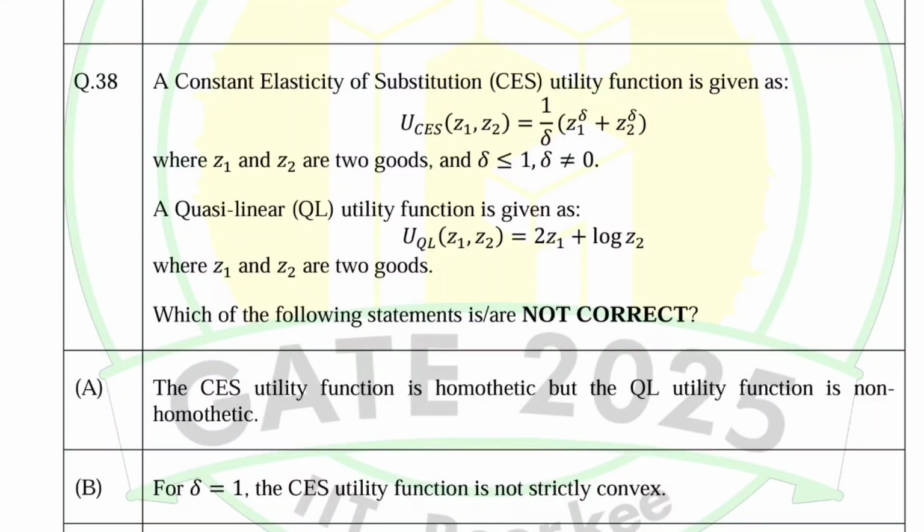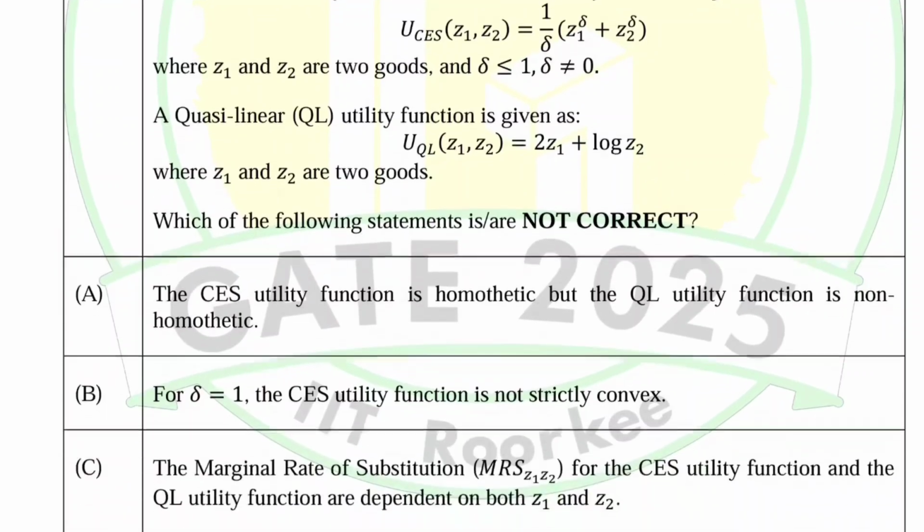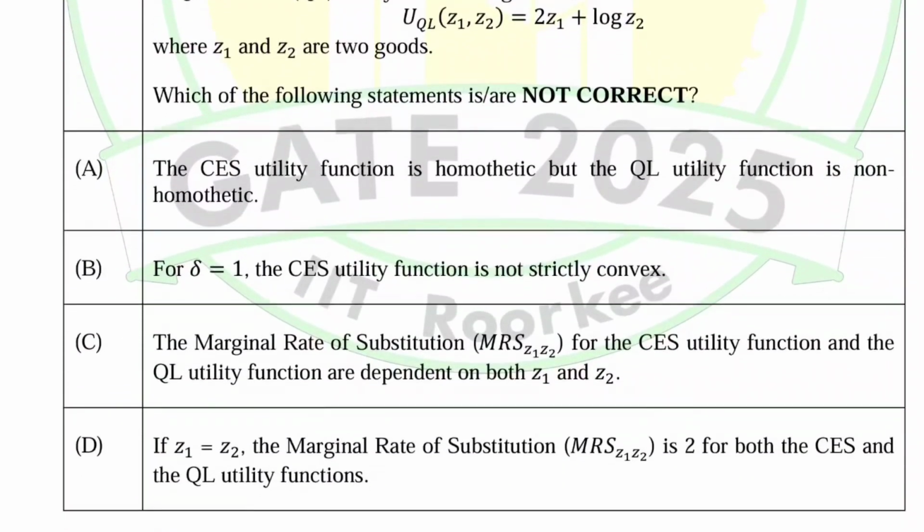Then the next question: a constant elasticity of substitution utility function is given by U(z1, z2) equal to 1 upon delta times z1 raised to the power delta plus z2 raised to the power delta. This is our CES function, and we have a quasi-linear utility function given by 2z1 plus log z2. We are being told which of the following options are not correct.